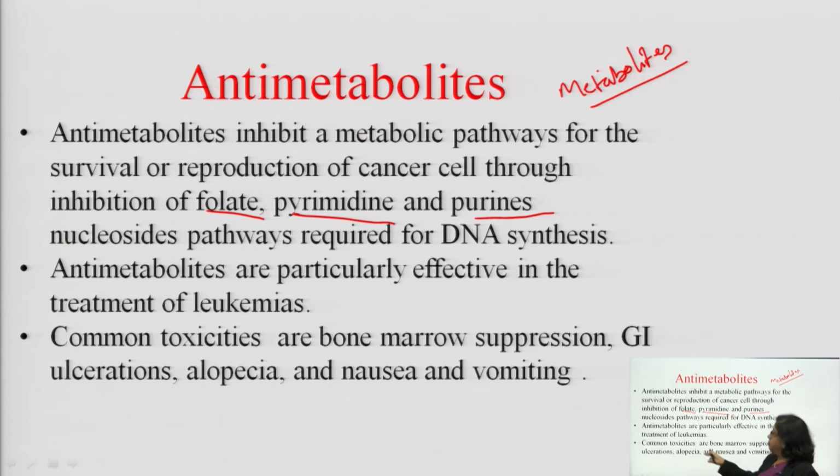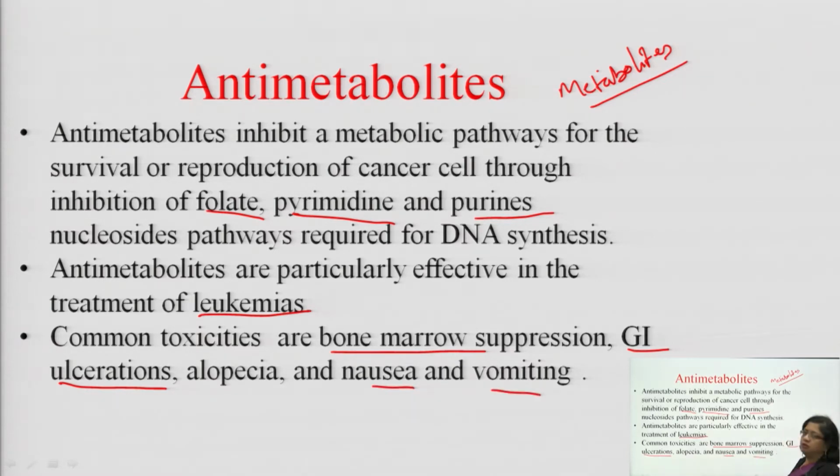Antimetabolites are particularly effective in the treatment of leukemia. Leukemia, you know, is the cancer of blood. Common toxicities of these antimetabolite antineoplastic agents are bone marrow suppression, GI ulceration, alopecia, that is loss of hair, and nausea and vomiting.